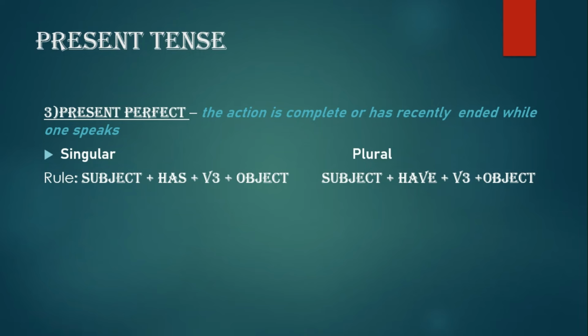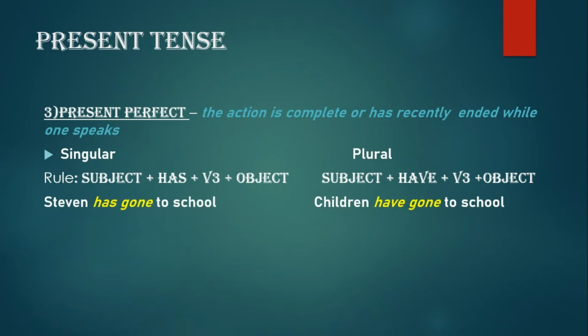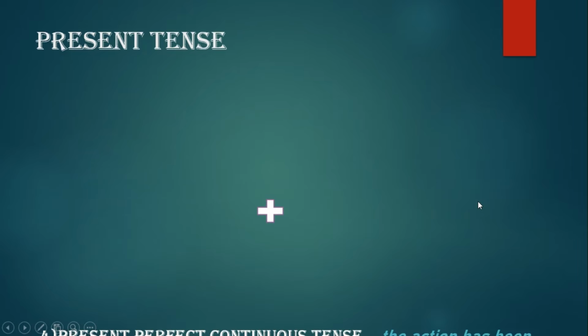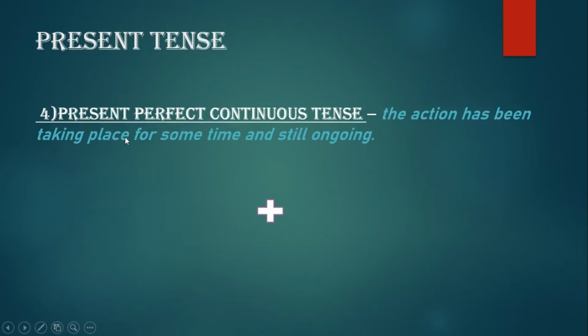So coming back to Stephen, Stephen has gone to school. Stephen is singular, has gone. Gone is the third form of the verb go, to school. Children is plural, have. Since children is a plural subject, we use have, third form of the verb gone, to school. Coming to the last of the tenses of present tense, that is present perfect continuous.